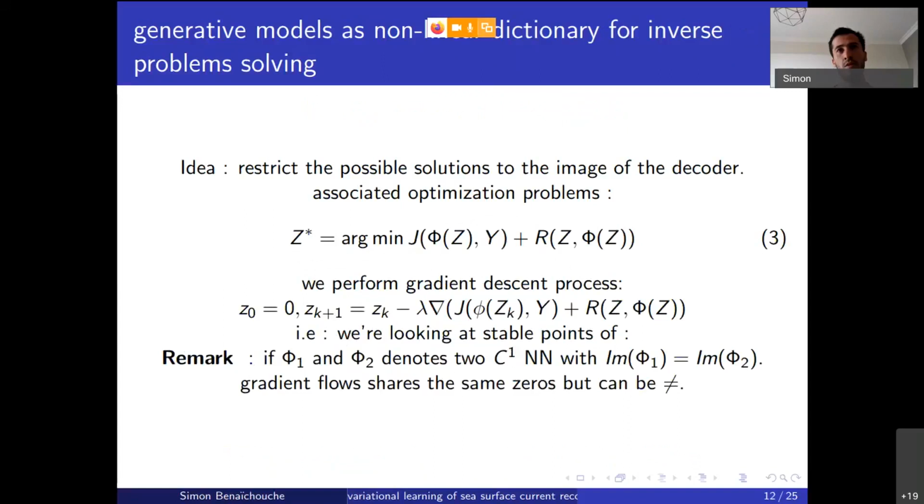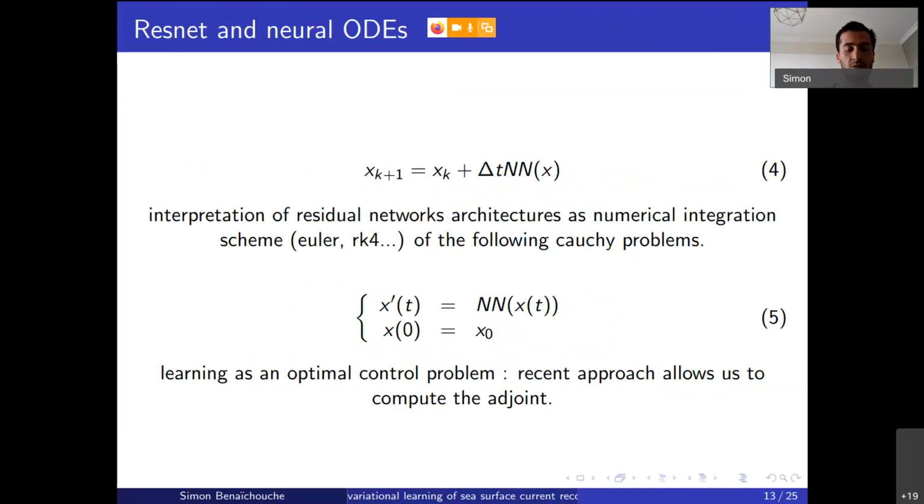But instead, in what follows, we will consider only the decoder part as a kind of nonlinear dictionary to express our current velocity field. So we will perform the minimization over the latent space instead of exploring the whole grid space. That was for the generative model part.